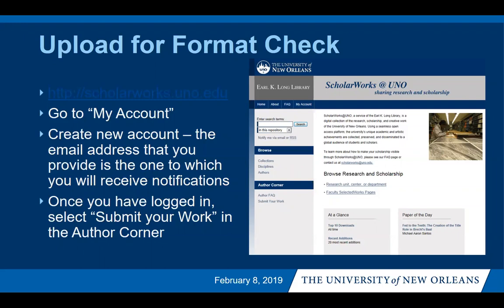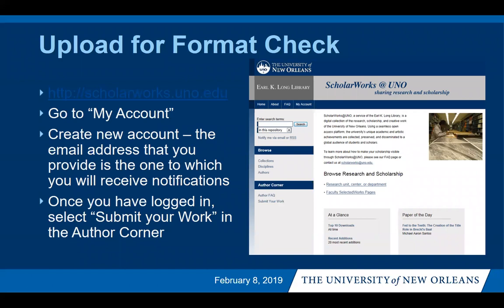When uploading for your format check, you're going to go to scholarworks.uno.edu. You'll click on My Account. If you haven't already created an account, you'll create a new account. The email address that you provide is the one that you will receive your notifications on, as far as when you submit and when you've received a decision. So you want to make sure that whatever email address you're going to use is one that you check frequently.